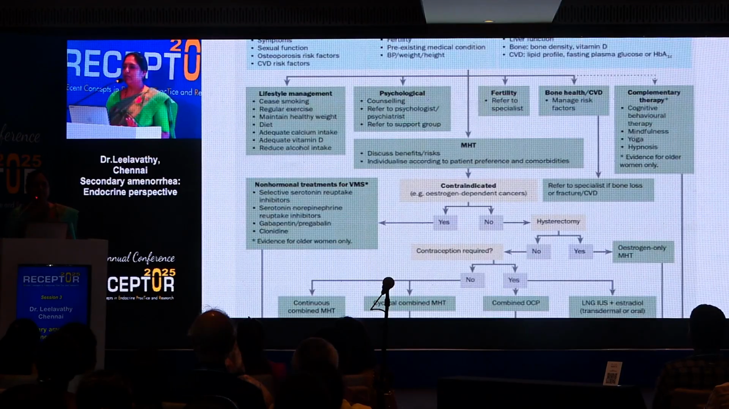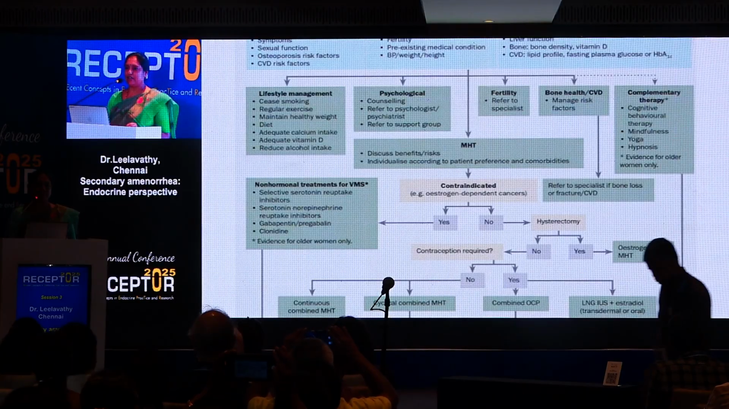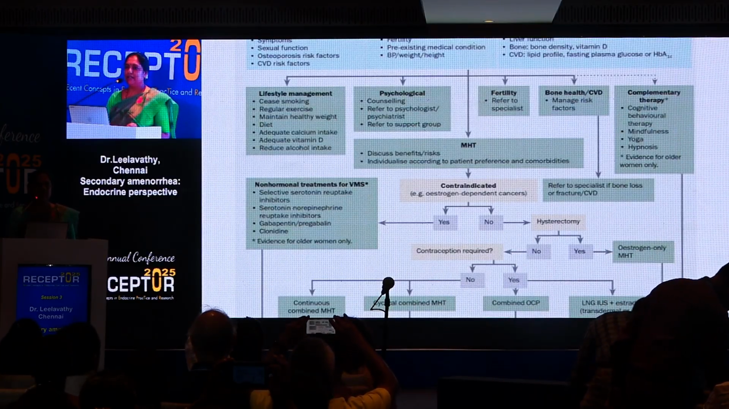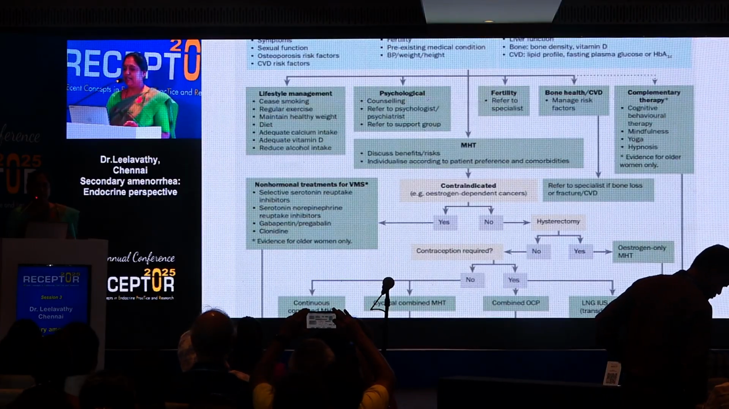So we know the patient has primary ovarian insufficiency. How do we approach the patient? Basically, assess the risk factors for cardiovascular disease, assess the risk factors for bone health: calcium, vitamin D, and DEXA scan.